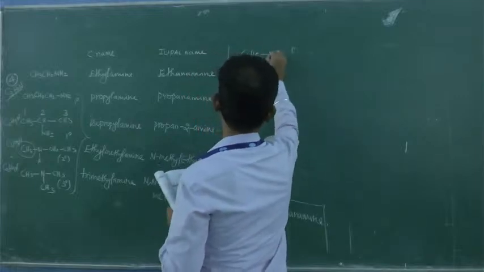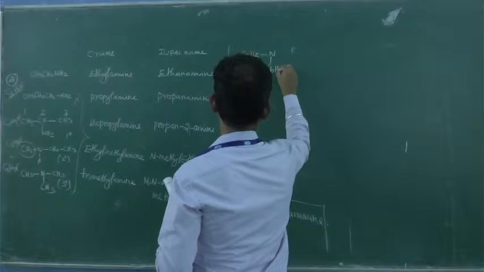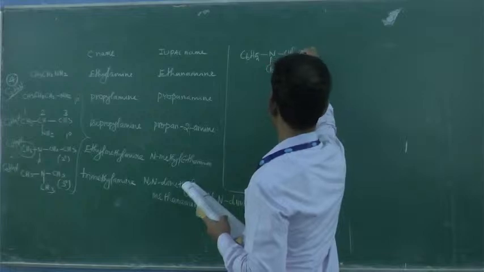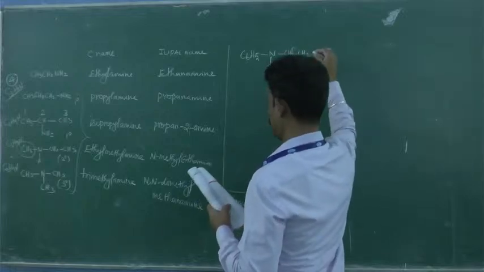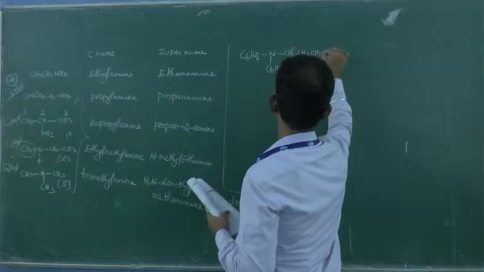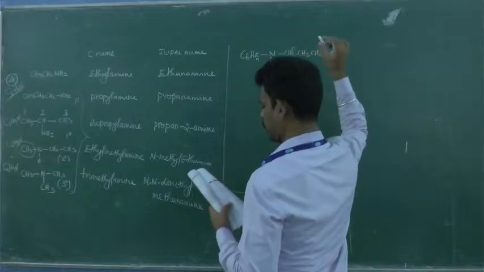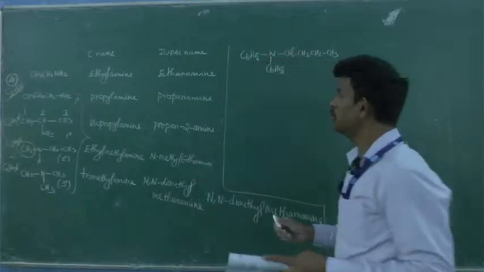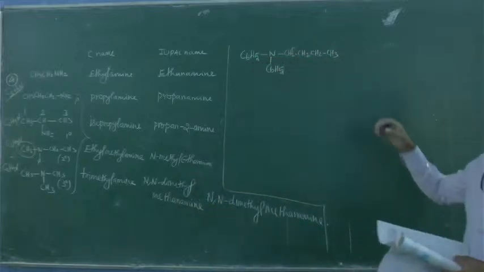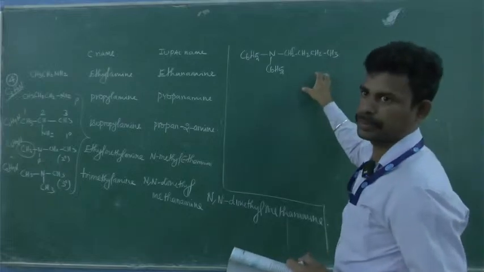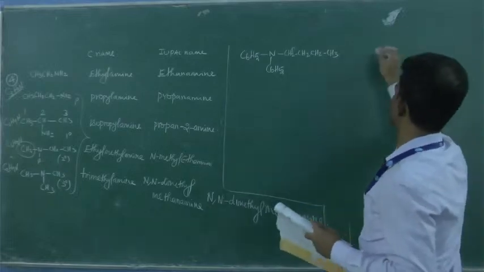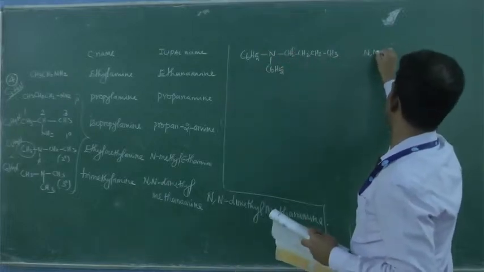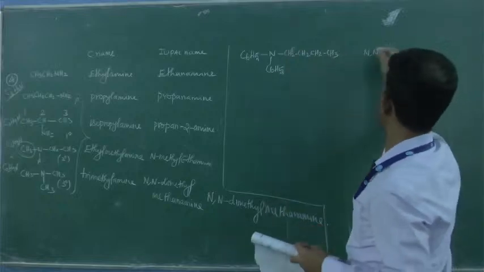This is going to be N, C6H5. This is going to be CH2, and CH2. 1, 2, 3. How many CH2? 3 CH2 and CH3. Is it clear? Okay, so the chain is a little lengthy, am I right? So what you can name, listen, this is going to be phenyl attached.